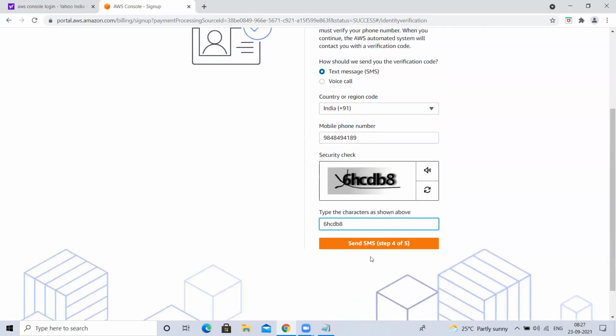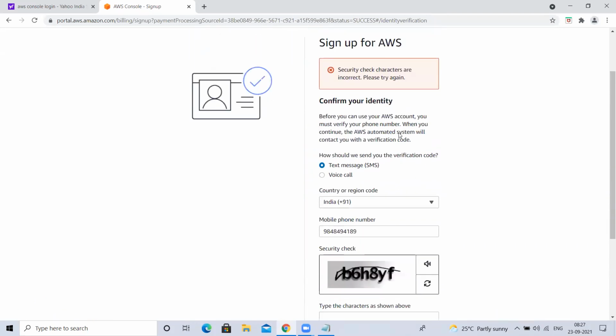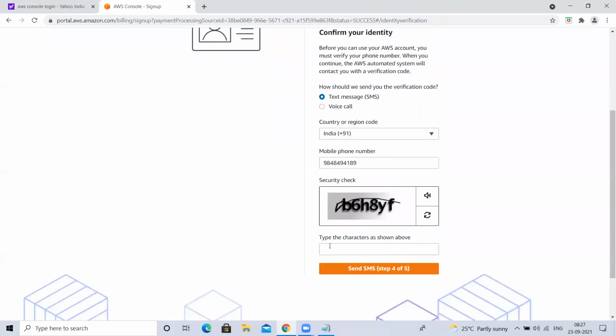Okay, I'm giving this security code. Send SMS. What is this? Security check. Okay, these are invalid.